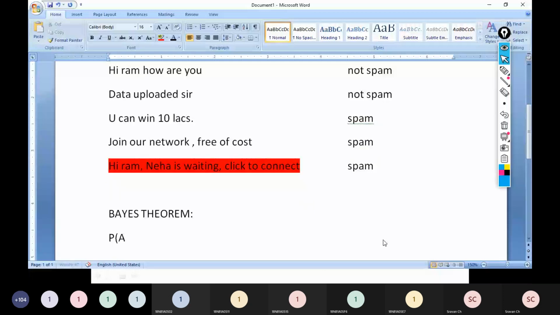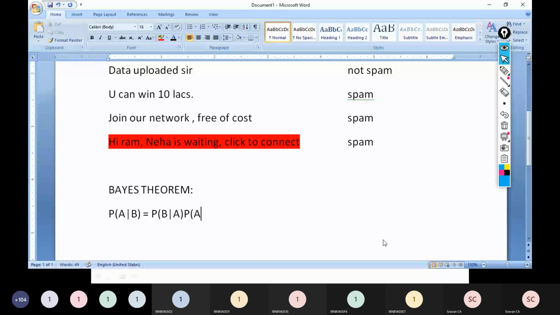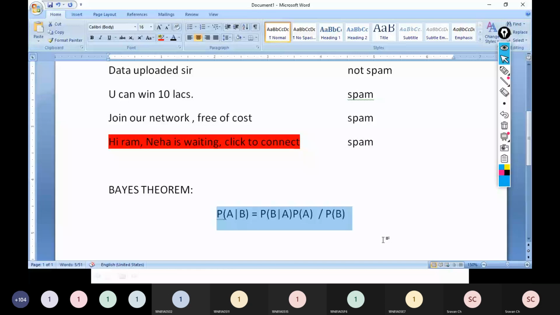P of A given B is equal to P of B given A into P of A divided by P of B. Right? This is the Bayes theorem we know very well. Now what we want is, for a new statement, like this is my data set, 5 examples which you have seen here.